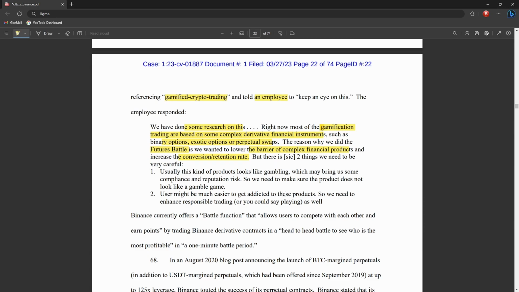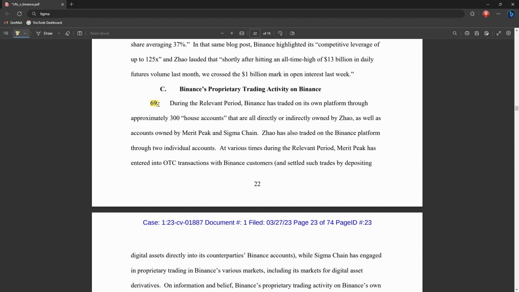And then they list these two things, which is fairly obvious, because if they make it look too much like gambling, other regulatory companies may not get too happy. So while the products they offer may just be straight up gambling, they're saying we need to make sure it doesn't look like gambling. And because it is gambling, someone might get addicted, so they need to enhance responsible trading, whatever that is.